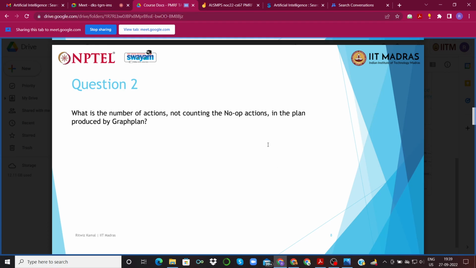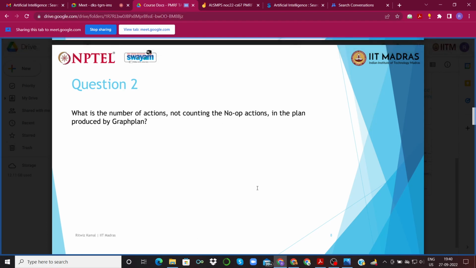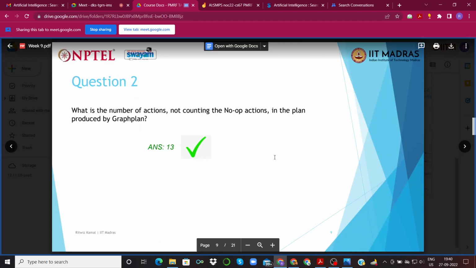So if you add all of these together in the overall plan, the total number of actions for all of them combined would be 2 plus 5 plus 6, which is 13, which is the correct answer in this case.